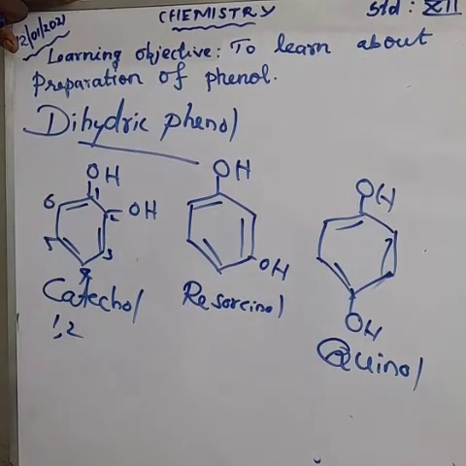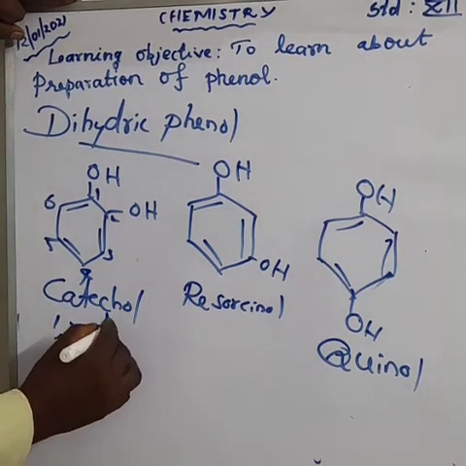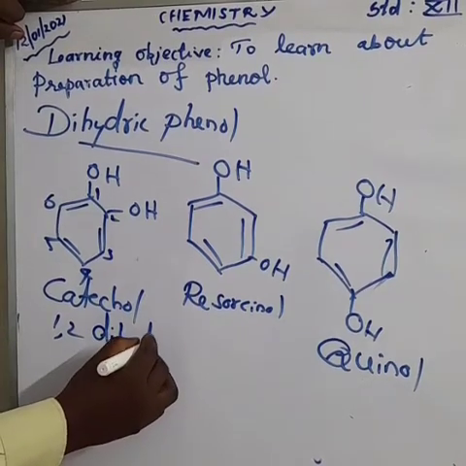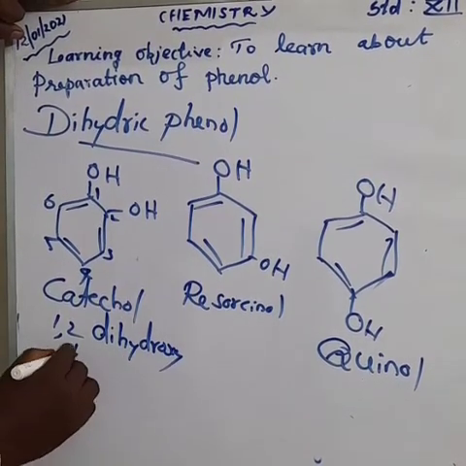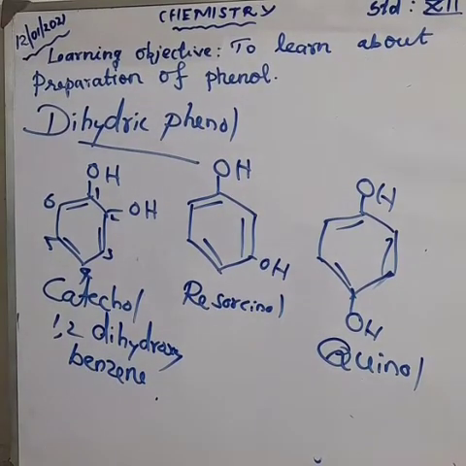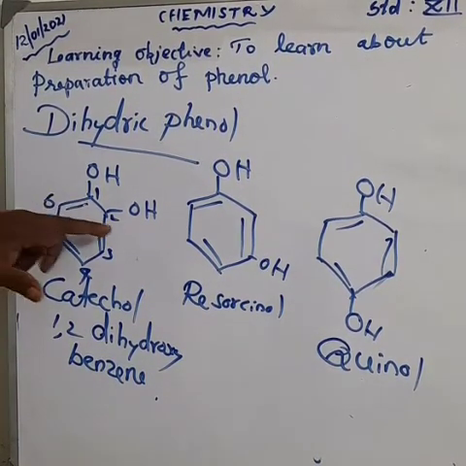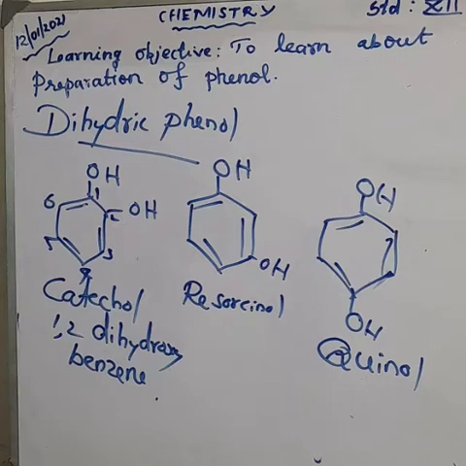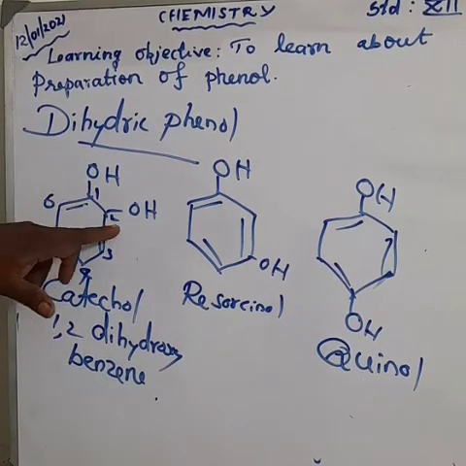Having 2 OH, we say dihydroxy. The first and second positions have 2 OH groups. So 1, 2